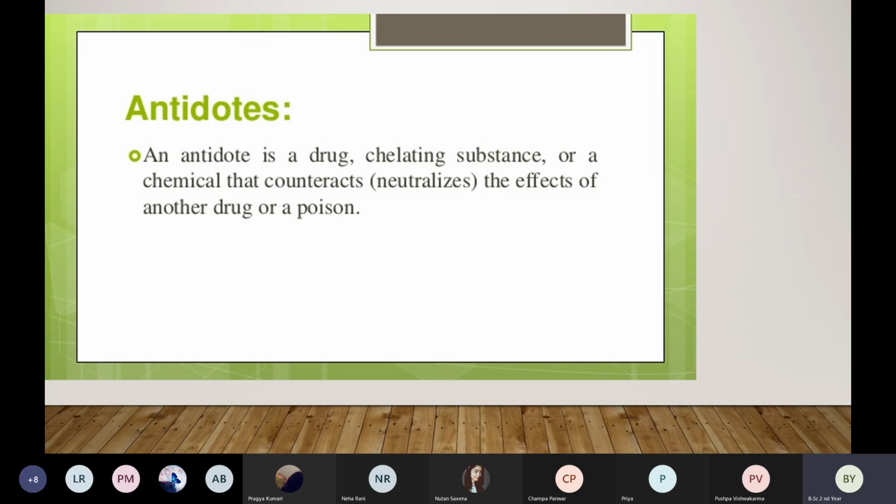Okay, so a definition of antidote: it is a drug or a chelating substance or a chemical that counteracts. Counteract का मतलब है neutralize, balance करना. So it is a chemical that neutralizes the effects of a poison, or neutralizes the effects of another drug. So we call it an antidote. A very good example of this, which I've already explained before, is the charcoal tablet. Okay, charcoal tablet is also an antidote.